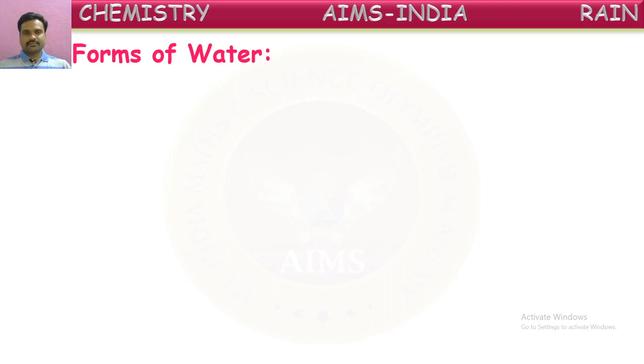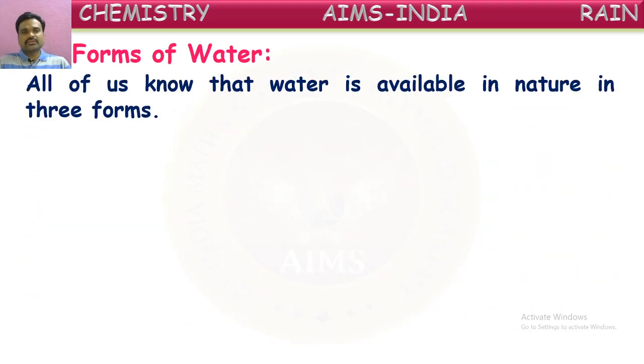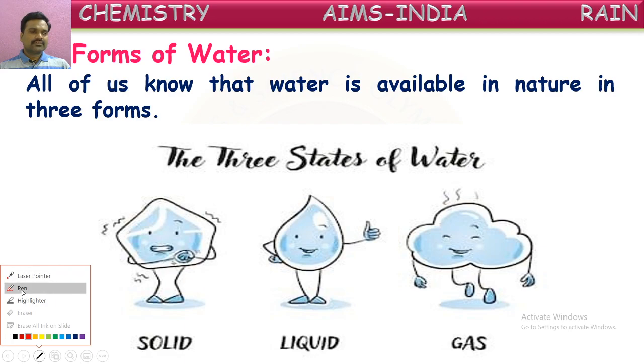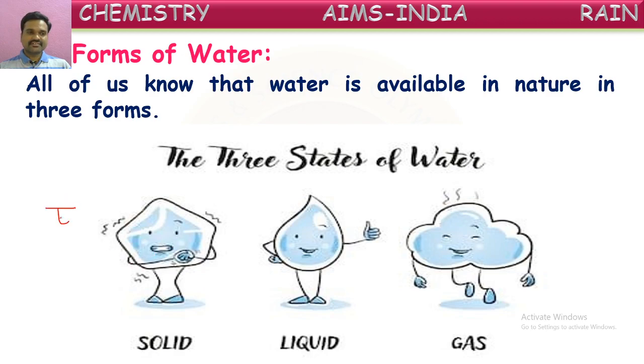Forms of water. As we know, all of us know that water is available in nature in three forms. What are those three forms, children? I think you know. Can you guess? Yes, very good. They are solid form, liquid form, and gaseous form. Can you try to name these forms? What is the solid form of water called? Can you say? Yes, it is ice. Solid form of water is called ice.